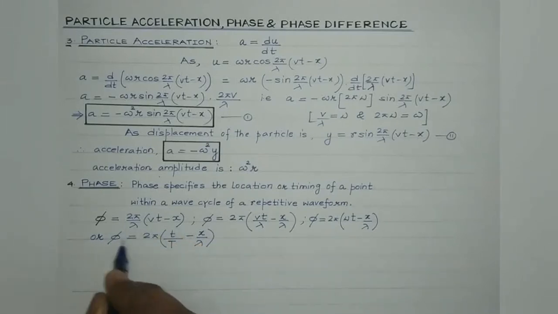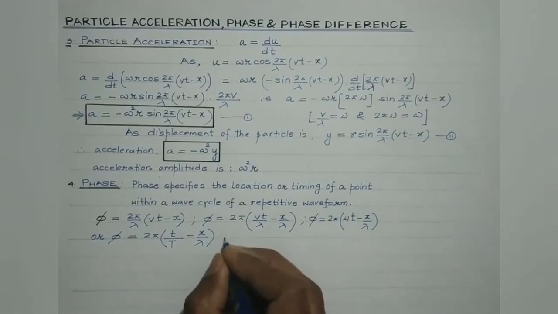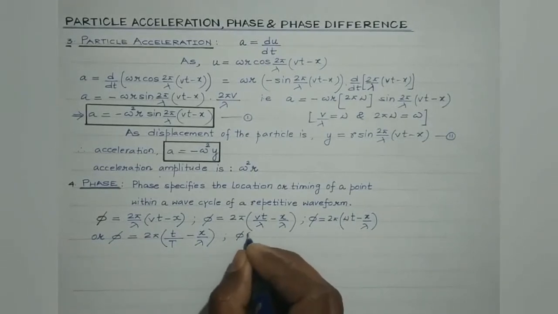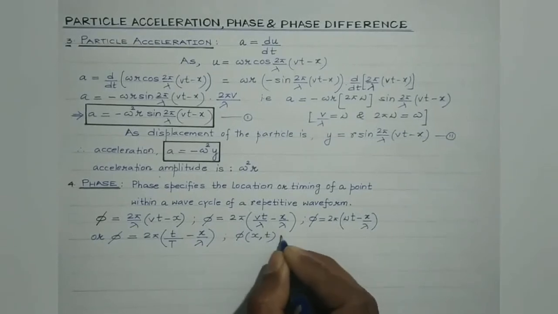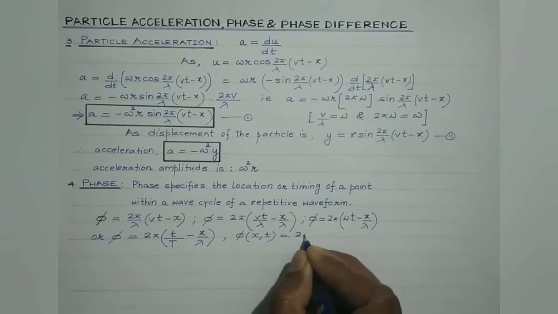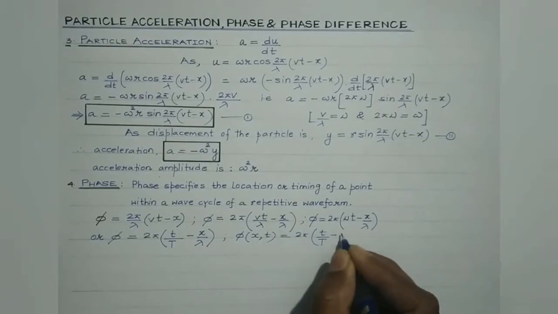Clearly from this equation, the phase of the wave is a function of both t as well as x. That is, it varies with both the position as well as time. So this is the expression for the phase.